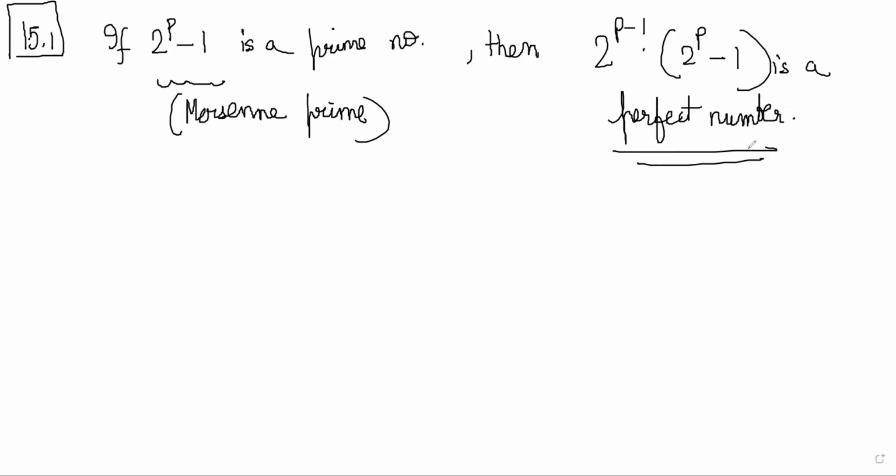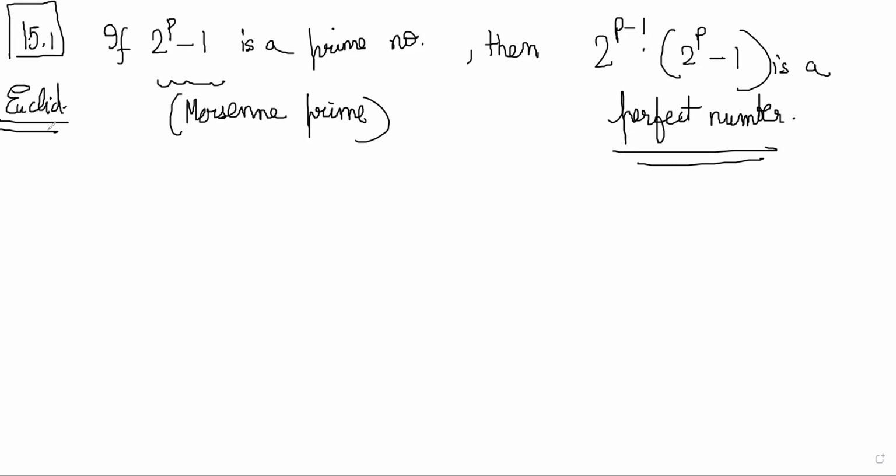So basically what Euclid did, this was proven by Euclid. He said that if you want to construct perfect numbers or find some perfect numbers, then select a Mersenne prime. Select any Mersenne prime, and what you have to do is, let's say that one was 2 power p minus 1.